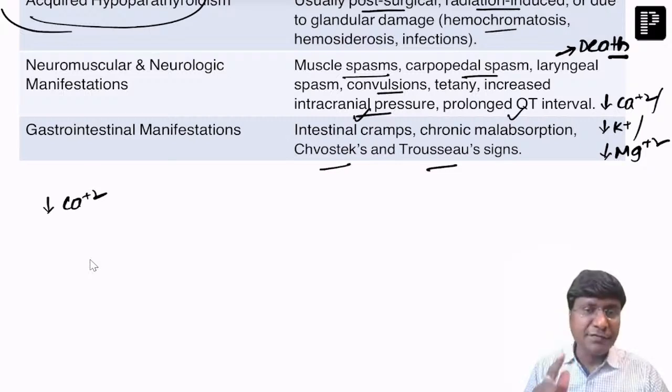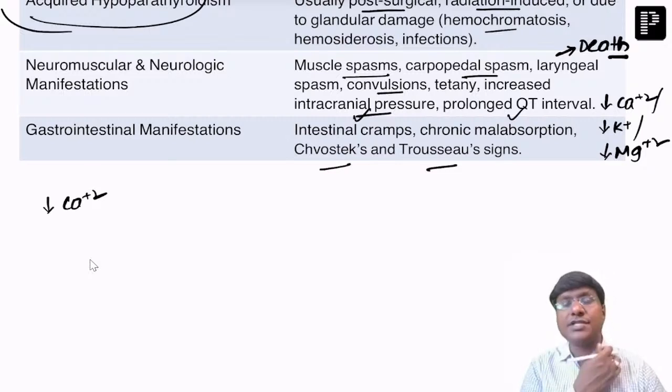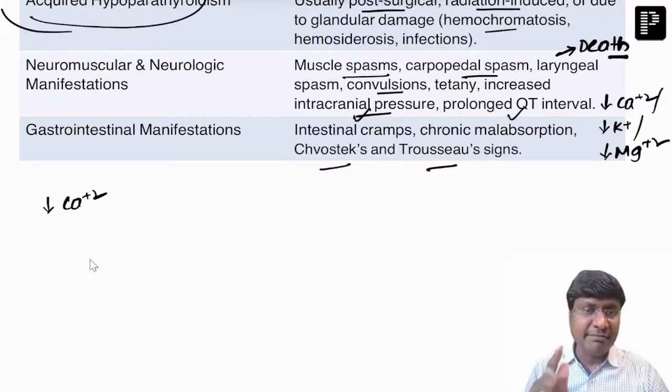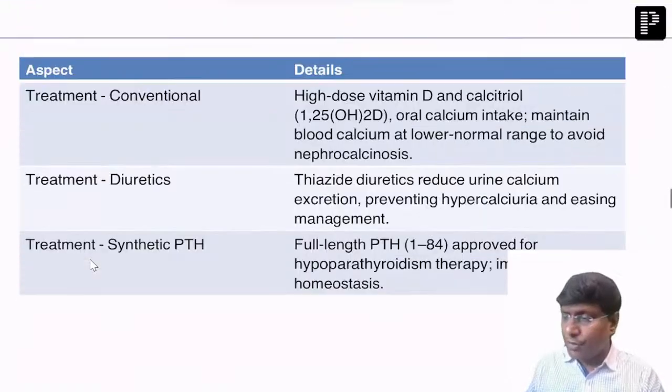But you should not again confuse it with Trousseau's lymph node. Trousseau's lymph node is the left supraclavicular lymph node, which is also called Virchow's lymph node, which is seen in carcinoma of the stomach. And at the same time, you should not get confused with Trousseau's sign of malignancy. Trousseau's sign of malignancy is a migratory thrombophlebitis seen in case of pancreatic carcinoma. So we come across this term Trousseau's at 3 places: hypoparathyroidism, carcinoma of the stomach, and the pancreatic malignancies.